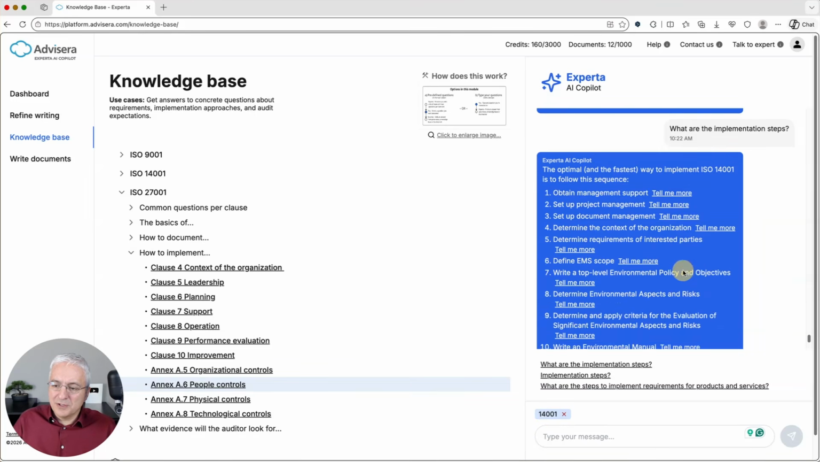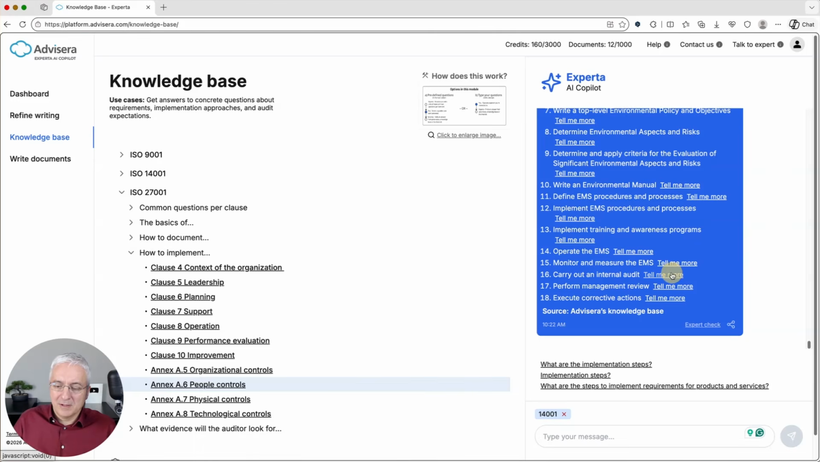Okay, another useful feature here is that if you're not sure whether Experta gives you a correct answer, then you can click this link here, Expert Check. And basically what it does is that when you click it, this answer is then flagged within the system. And this means that Advisera's human expert will review the answer and let you know if this answer was right or not, and then of course send you the corrected answer if the Experta's answer was not correct. So when I click it, you will see this notification here, and this is how you notify Advisera that you want this expert to review.